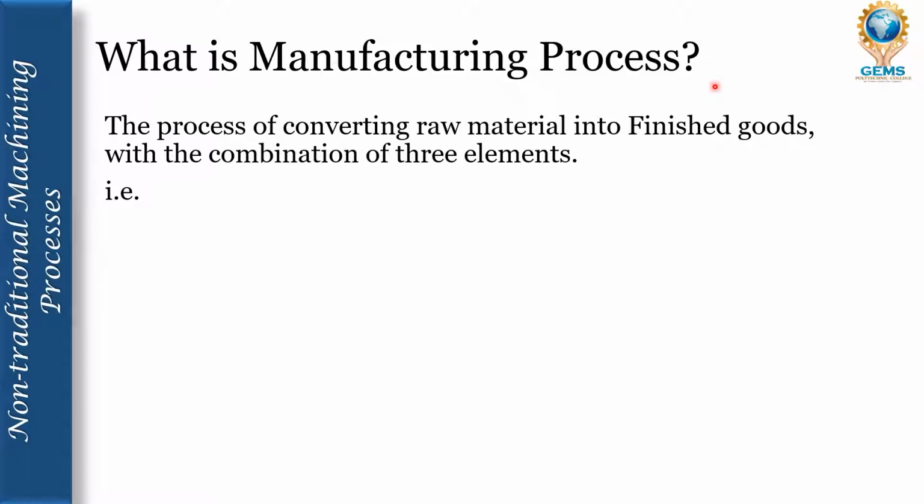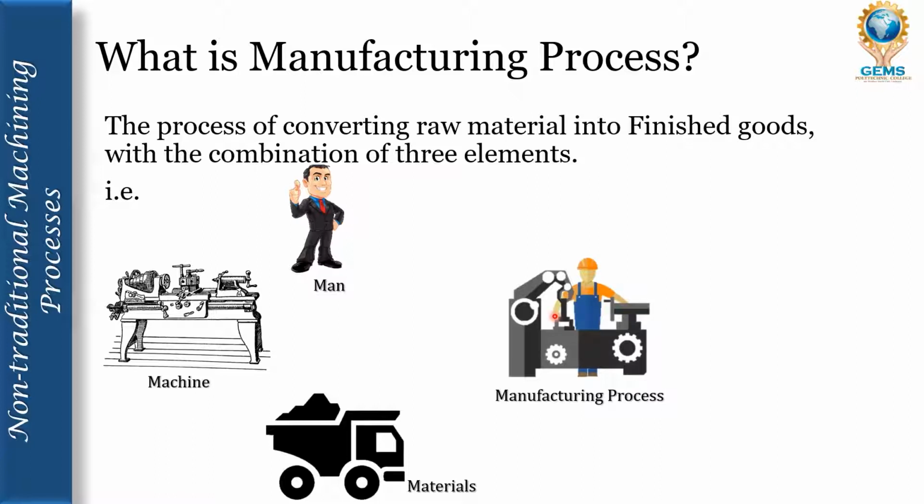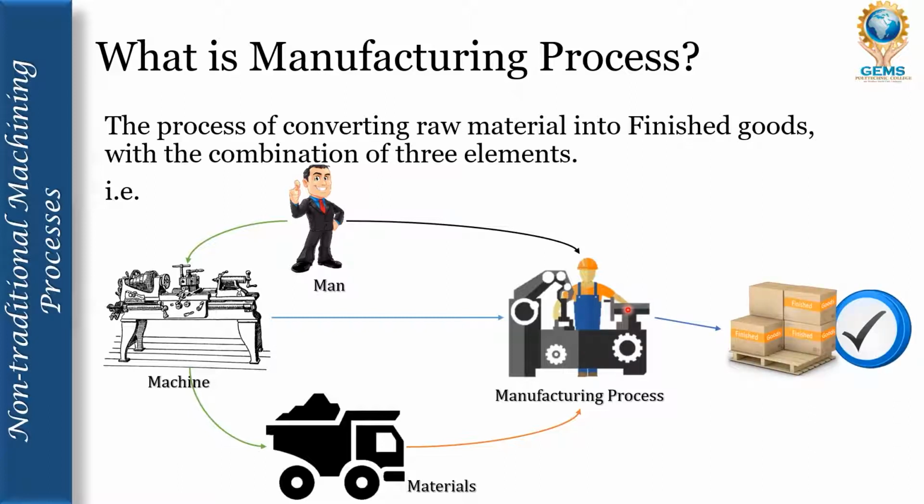Let's see what is meant by manufacturing process. It is the process of converting raw material into finished goods with the help of a combination of three elements, that is man, machine and materials. So with the combination of these three elements, the process which converts raw materials into finished goods is called the manufacturing process.